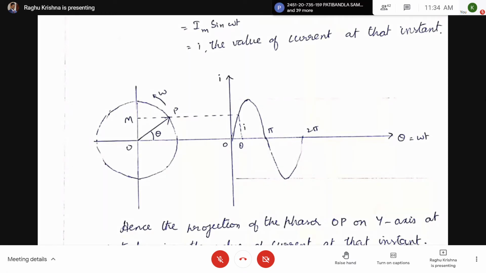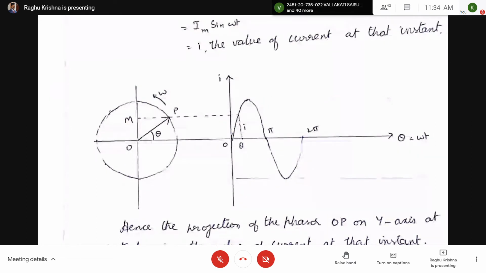When omega t equal to pi by 2, current will be maximum, that is I equal to Im. As I equal to Im sin omega t, when omega t equal to 0, I equal to 0. When omega t equal to pi by 2, you get the maximum value of current, I equal to Im. Again, when omega t equal to pi, I equal to 0. When omega t equal to 3 pi by 2, I equal to minus Im. And when omega t equal to 2 pi, the current returns to 0.